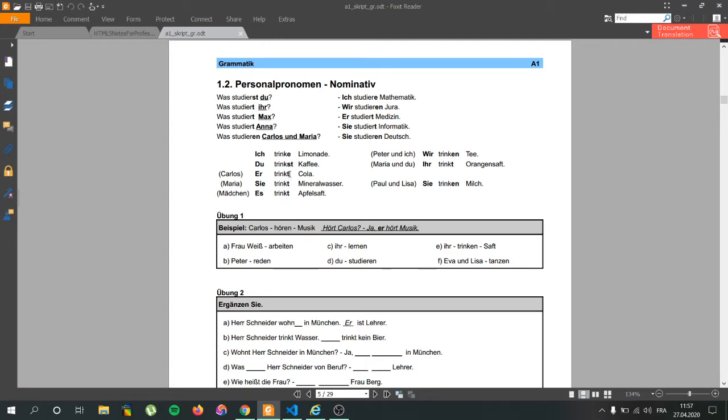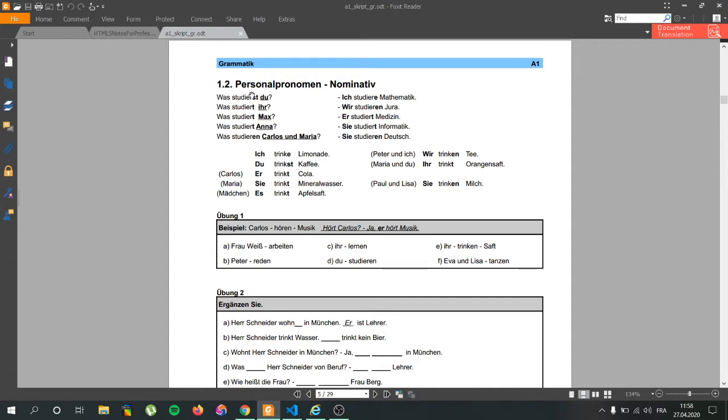We just add a T here, as for ich we add an E, as for du we add an ST, and for wir we leave it as it is, trinken. For ihr it's like er, sie, es. And for sie, trinken, that's also EN at the end. And also the polite form, which is not written here yet, it's also EN at the end.